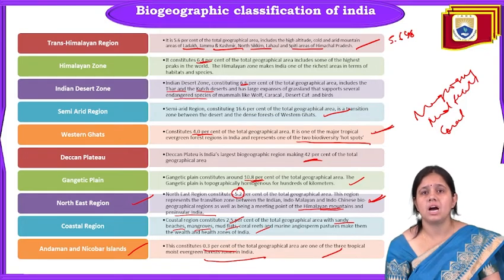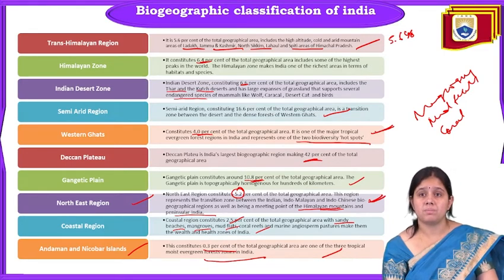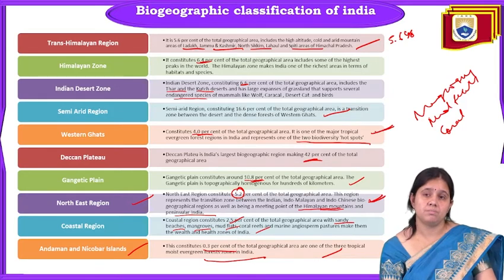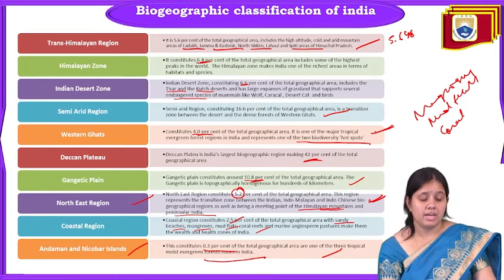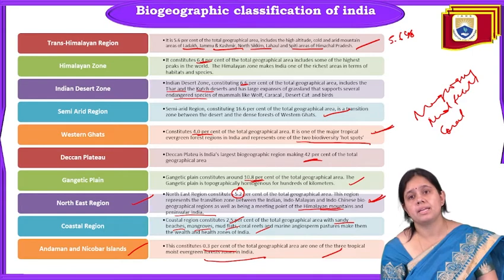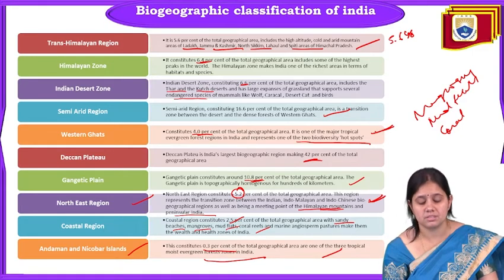Next is Western Ghat, that is the southern region. And then the Deccan Plateau is the largest biogeographical zone, making up 42% of the total, which means the highest is the Deccan Plateau. And next is the Gangetic Plain. The Gangetic Plain has a very homogeneous kind of species.